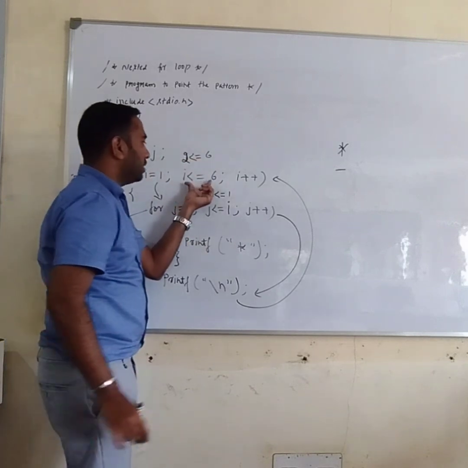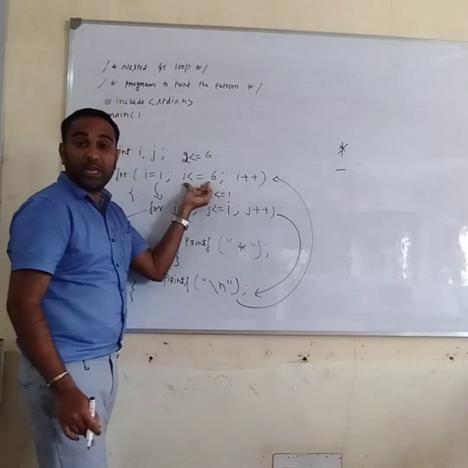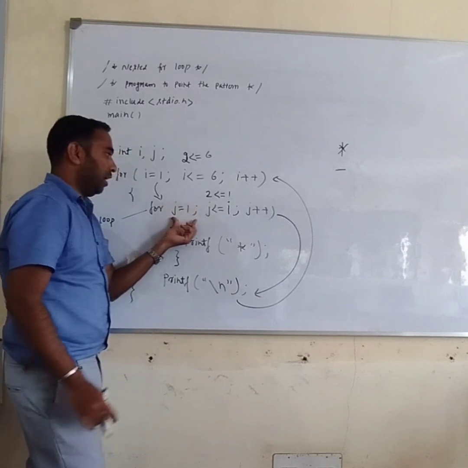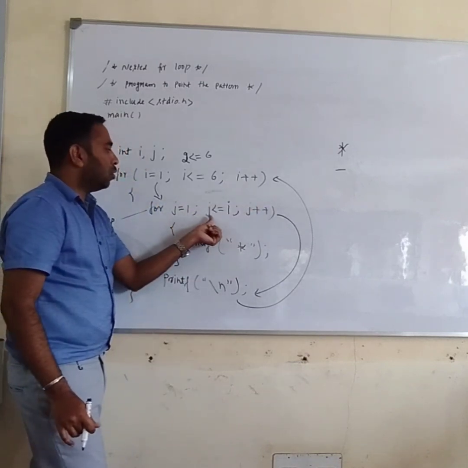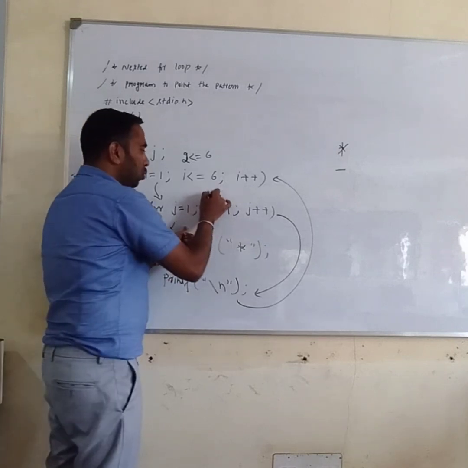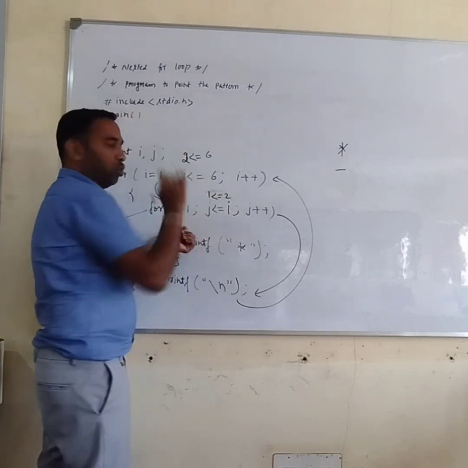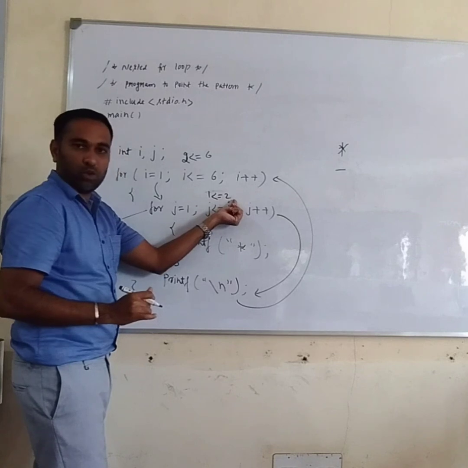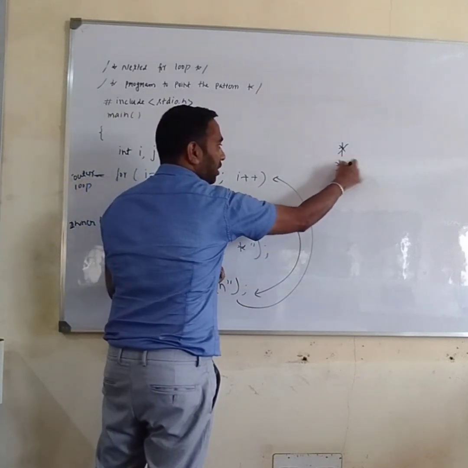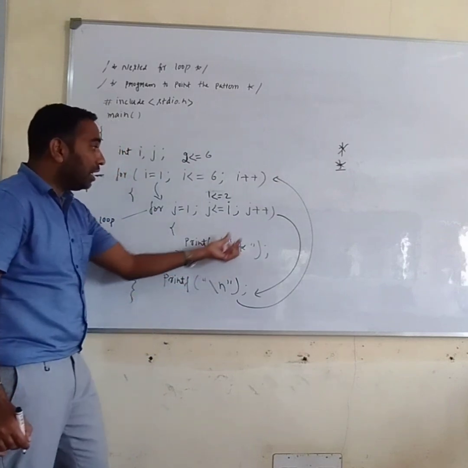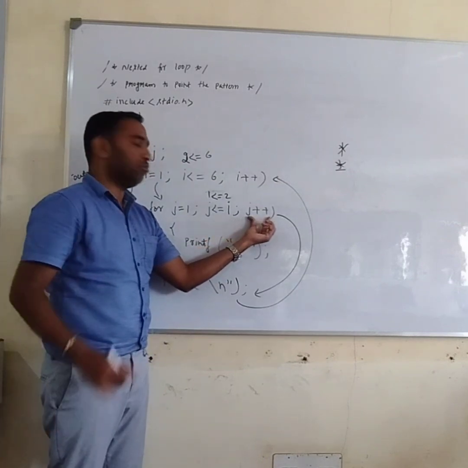Check the condition. Is 2 less than or equal to 6? Yes. It will come to j. Check the condition. Now j becomes 1. Is 1 less than or equal to 2? The i value is 2. Yes, so print star. The cursor is here to print the star. Then increment j. j becomes 2.